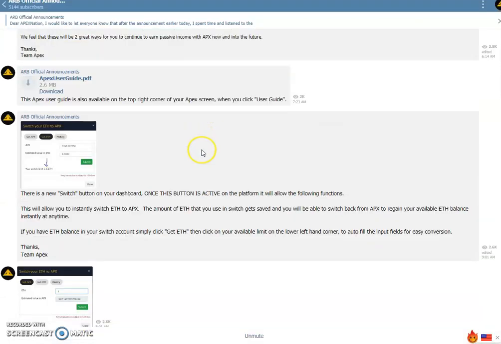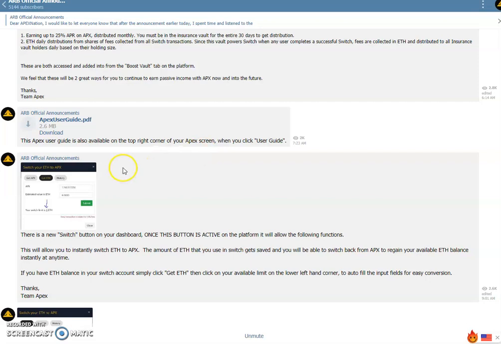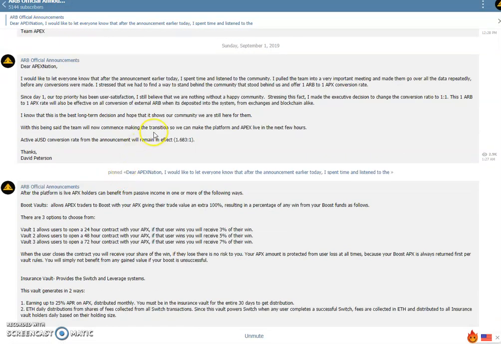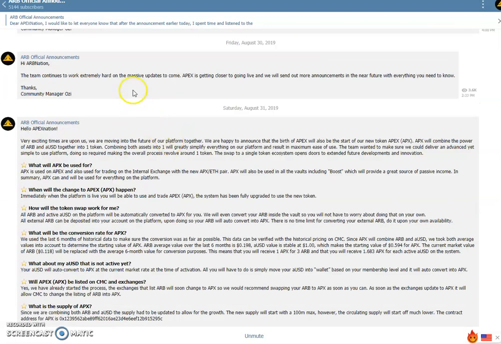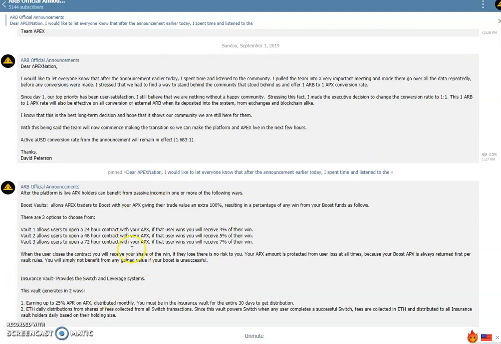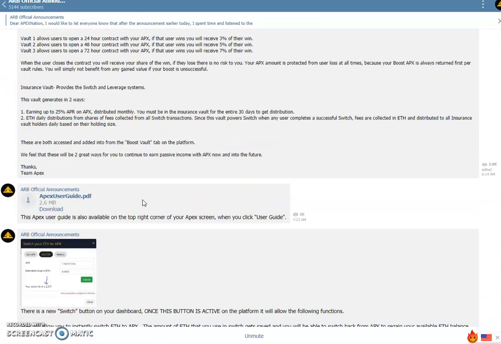So this is the Telegram room, as you can see, the Telegram room for ARB official announcements, at the top here. In my previous two videos, I shared the announcement of the Apex token. After that I shared the conversion change, that they changed the rule for the conversion. Then the passive income, I already made a video for that announcement. And this is the Apex user guide. They have made an Apex user guide and it explains in detail how to trade and how to do all the things.